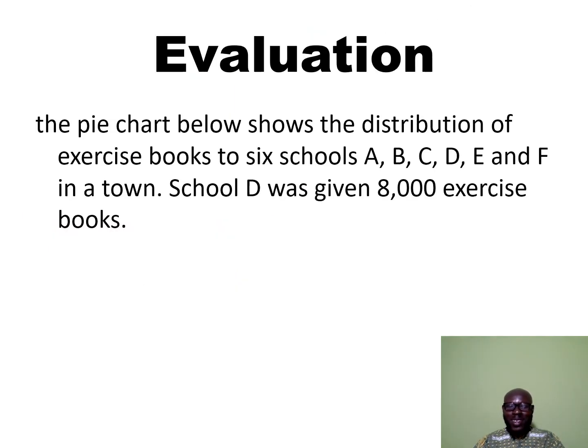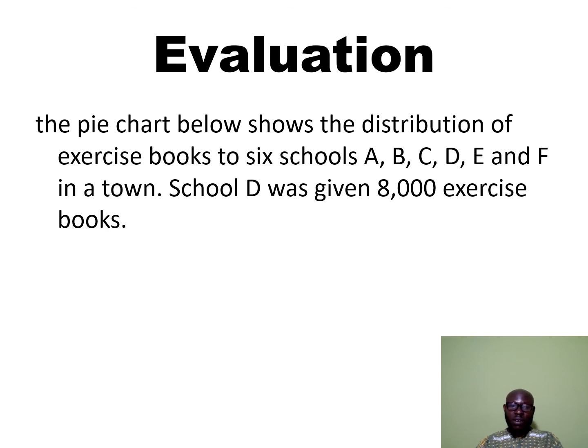Finally, we have come to the end of today's lesson. But before we go, we have to take our evaluation question. It reads, the pie chart below shows the distribution of exercise books to 6 schools, A, B, C, D, E, and F in a town.